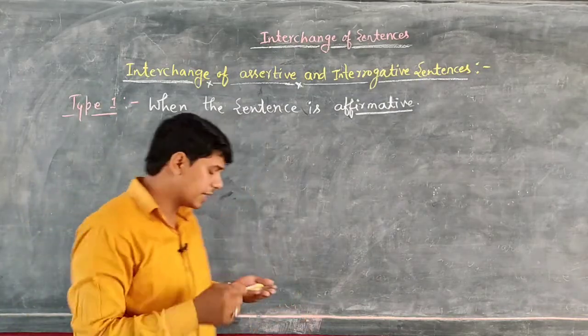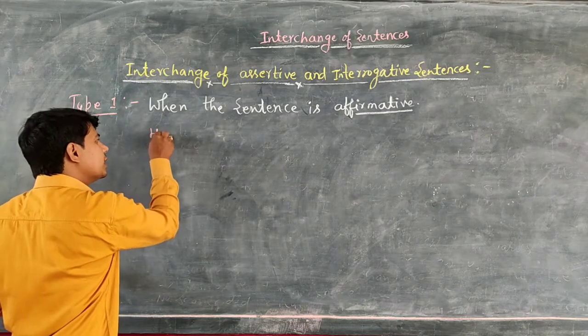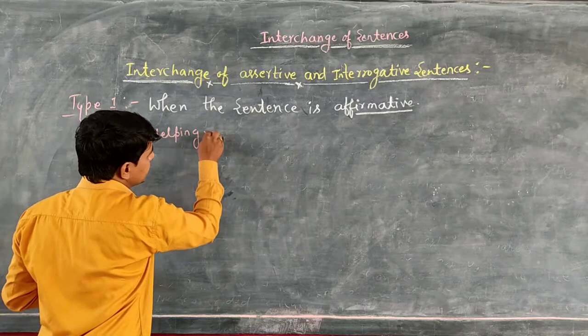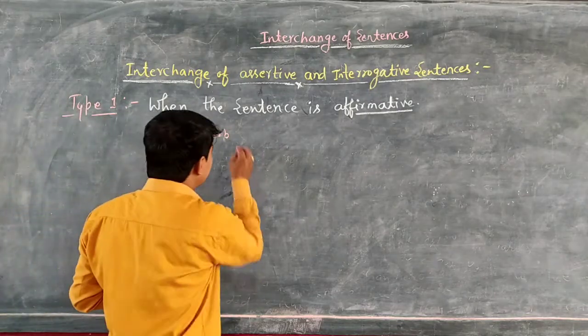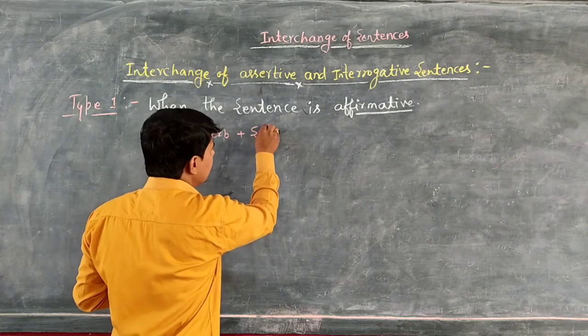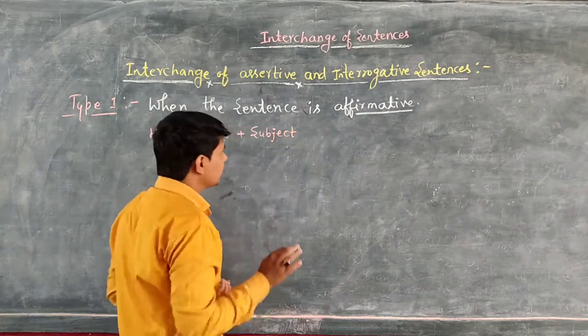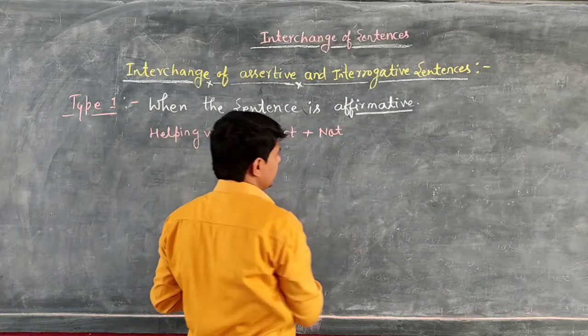into an interrogative sentence, then very first we mention the helping verb. Very first we mention the helping verb. After that we use the subject of the sentence. And students, after that we want the negative word not.